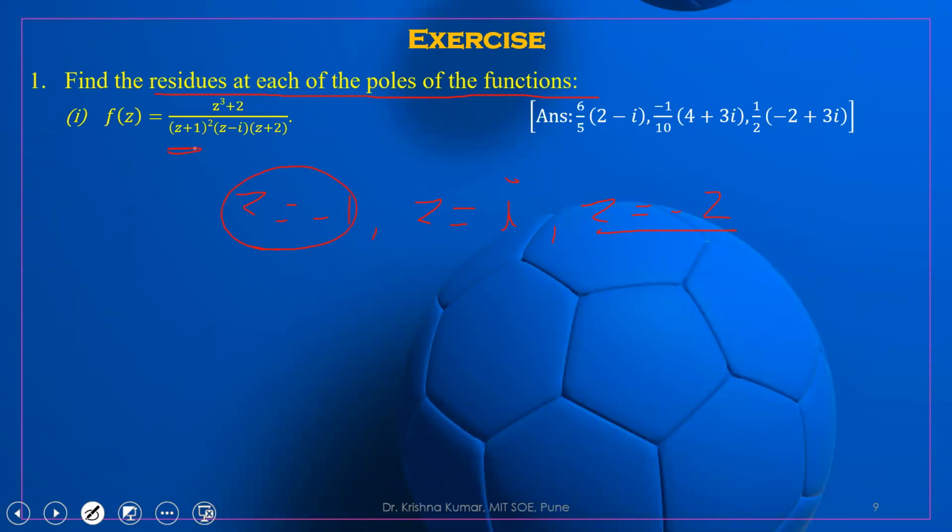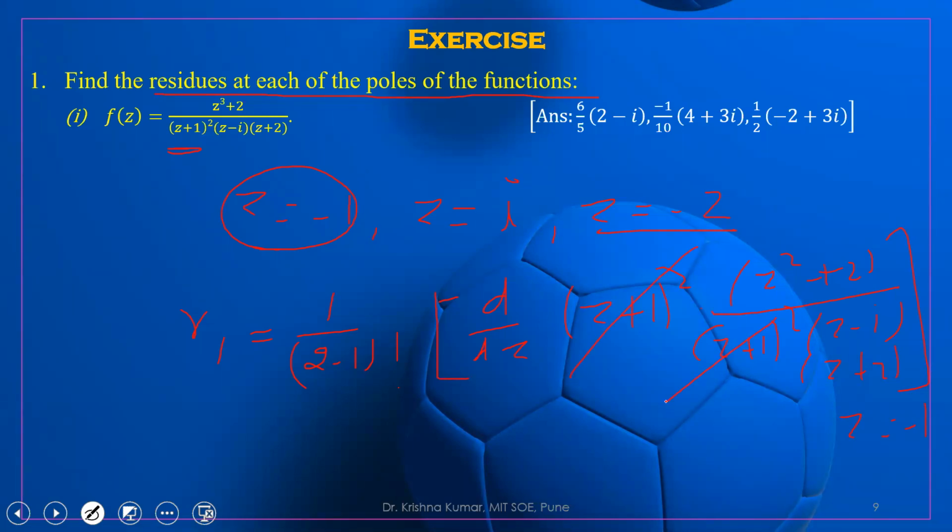So if you want to find the residue at that point, what will happen? What is the residue R1? Since its order is 2, it is 1 upon 2 minus 1 factorial, and the derivative of (z plus 1) whole square, and then z cube plus 2 upon (z plus 1) whole square, (z minus i), (z plus 2) at z equal to minus 1.